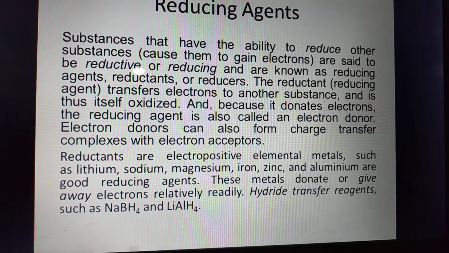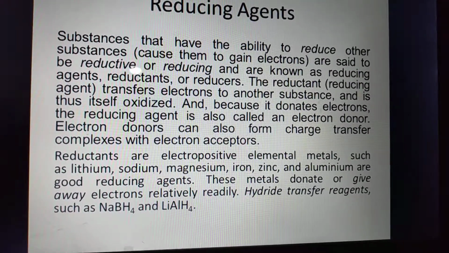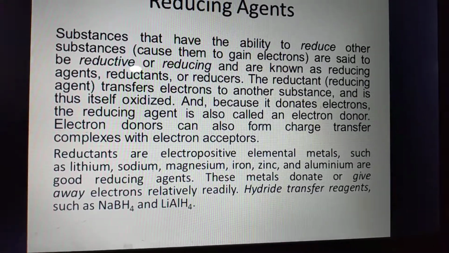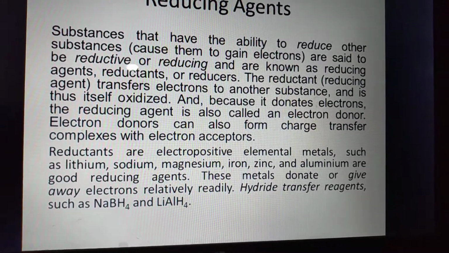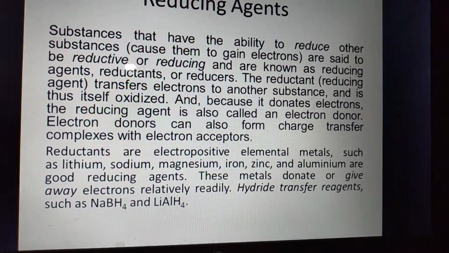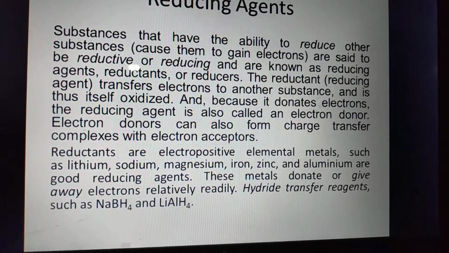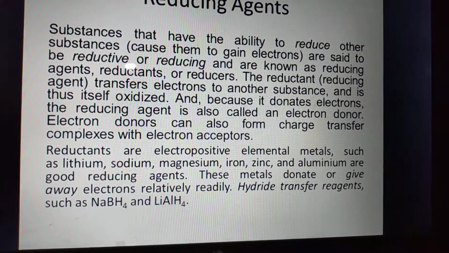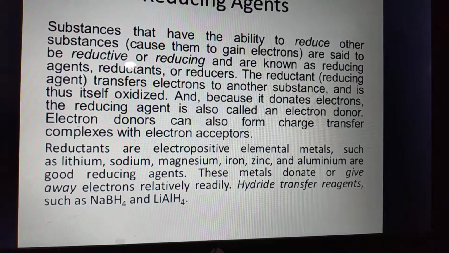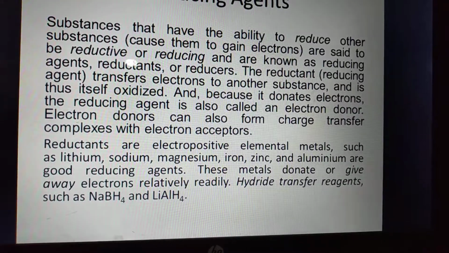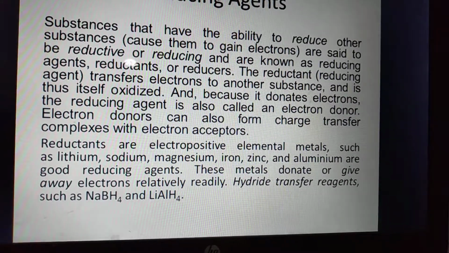Because it donates electrons, the reducing agent is also called an electron donor, while the oxidizing agent is called an electron acceptor. Electron donors can also form charge transfer complexes with electron acceptors. Reductants are electropositive elements, while oxidizing agents are electronegative.